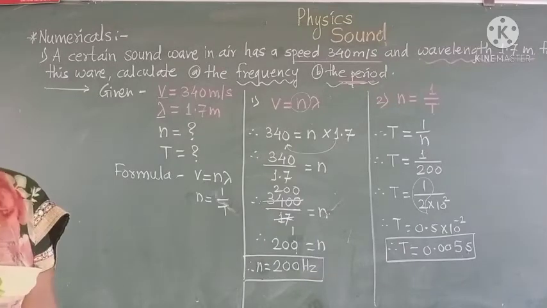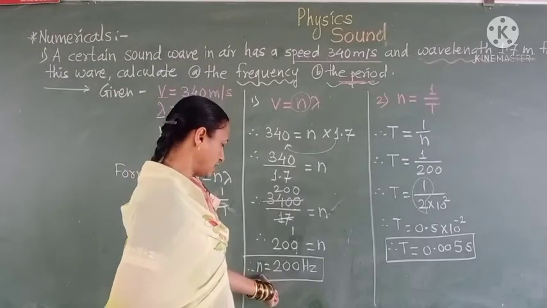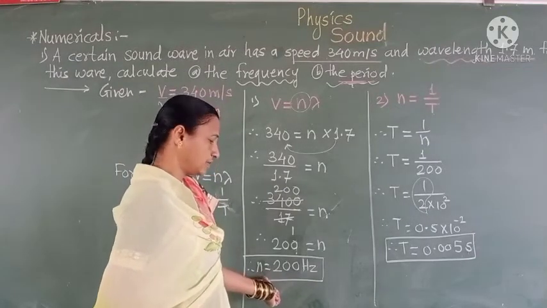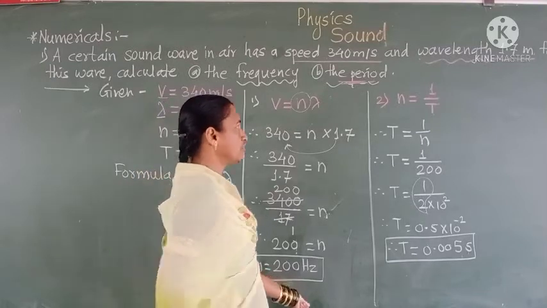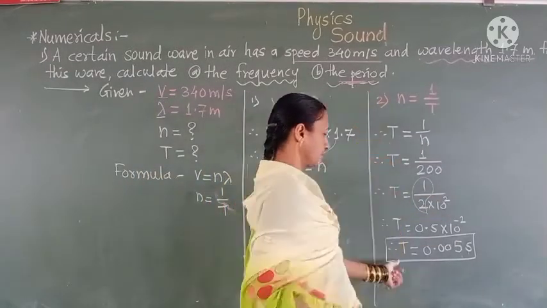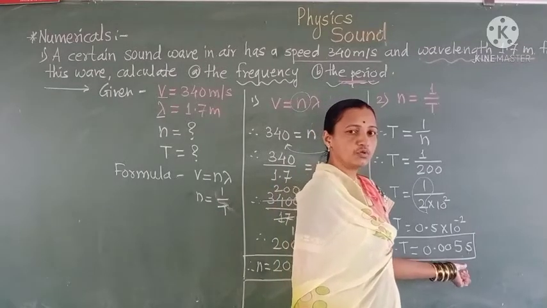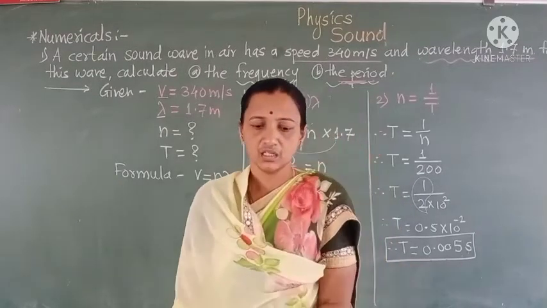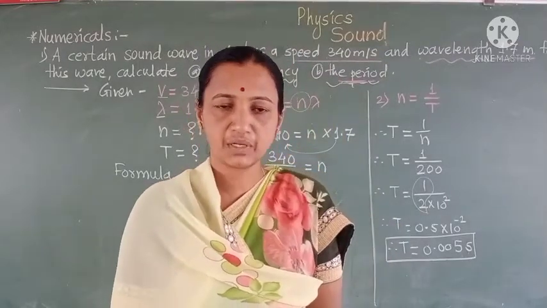So here we were given the speed equal to 340 meters per second and the wavelength 1.7 meters. Then we calculated the frequency, which is equal to 200 hertz, and then we calculated the period, which has the value 0.005 second. It means the frequency of the sound wave is 200 hertz and its period is 0.005 second.